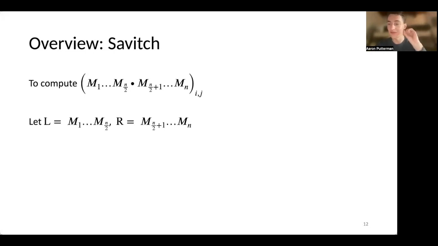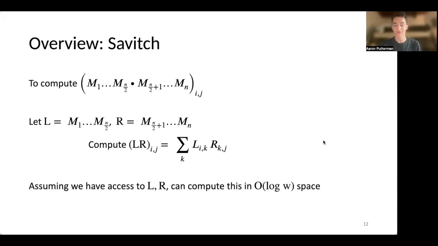So if we let L denote the first n/2 matrices in this product, and R denote the last n/2 matrices, if we assume that we have some kind of oracle access to L and R, then we'd be able to compute the ijth entry in the complete product of L times R using only order log W extra space. And this is just by computing the sum from k equals 1 all the way up to W of L_ik times R_kj. Because k only goes up to W, where W is the width of the matrix, just keeping control of this counter would be space order log W, and then actually keeping track of the entries would be maybe another order log W space.